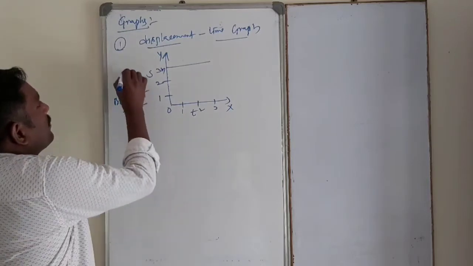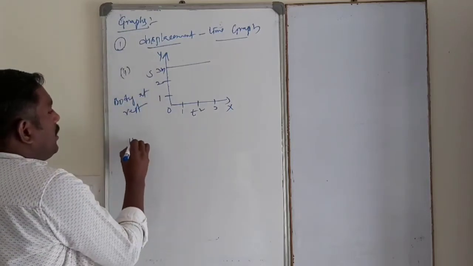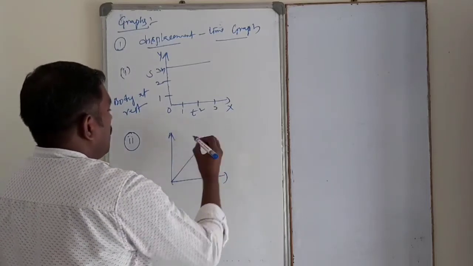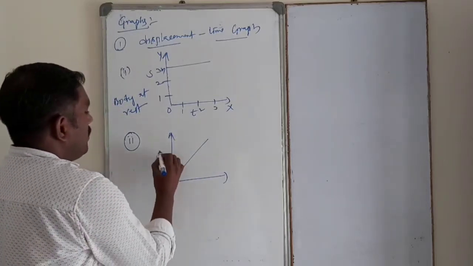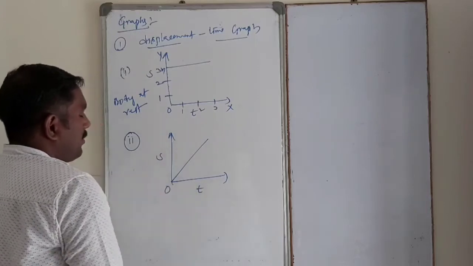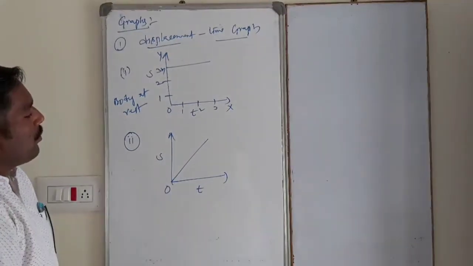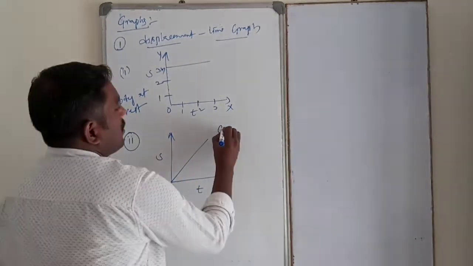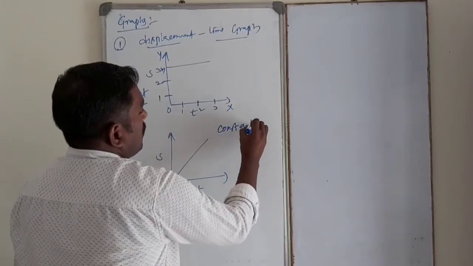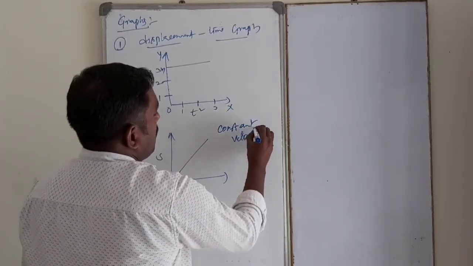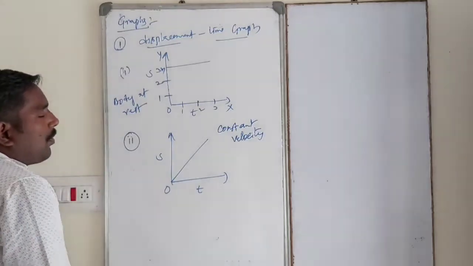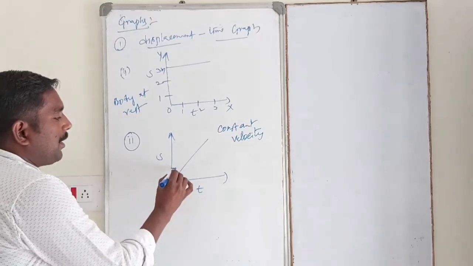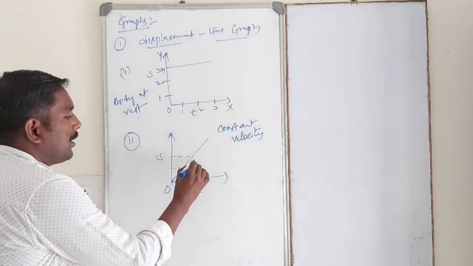So next one is a body moving like this. This is the displacement versus time graph. So this is the body moving with constant velocity, like this, constant velocity. When the body moves with constant velocity, the body covers equal displacements in equal intervals of time, like this, equal displacements in equal intervals of time.